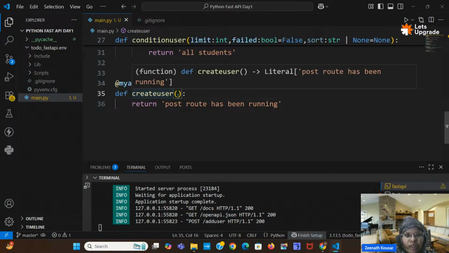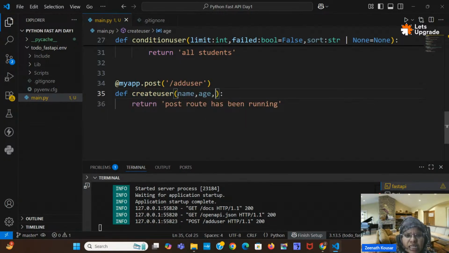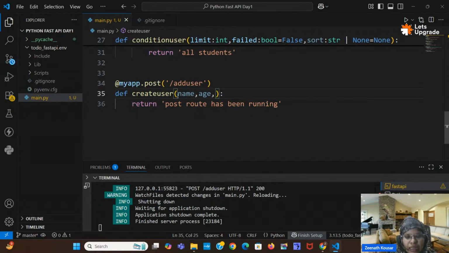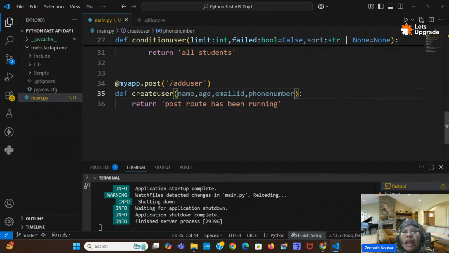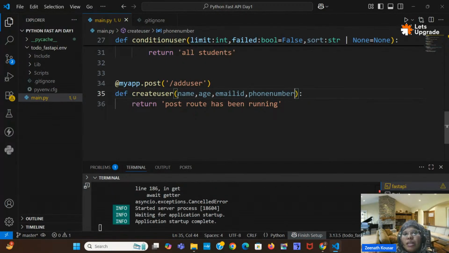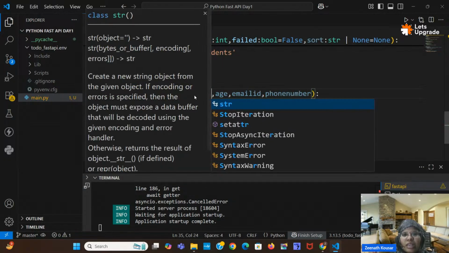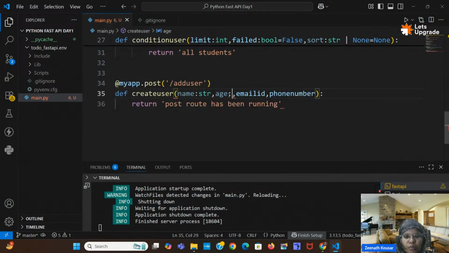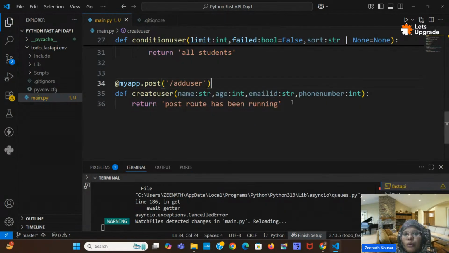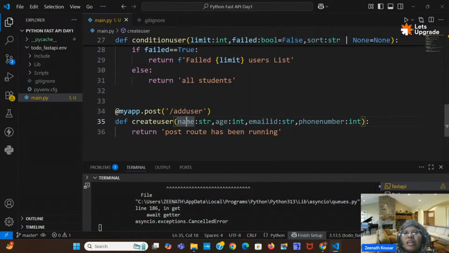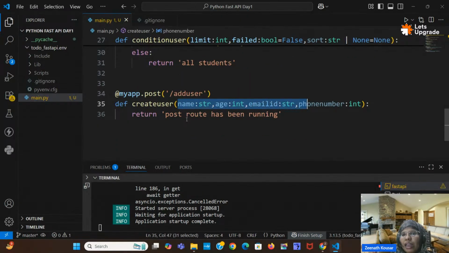So here we can take name, age, and what else we can take, email id and phone number. Okay, these things I want to take from the user, and I want to store it into some database. I can apply the validation as well. So name should be string, and age should be integer, and email id should be string, and phone number should be number, right? Here like this you can do. Okay, so if you have only two fields, then better to go this way. Like this, internal Pydantic model will handle the validation.